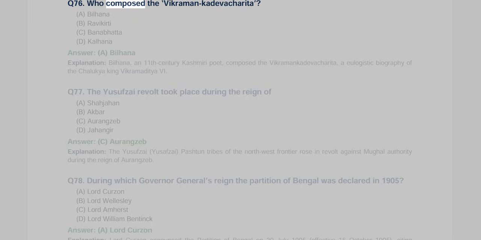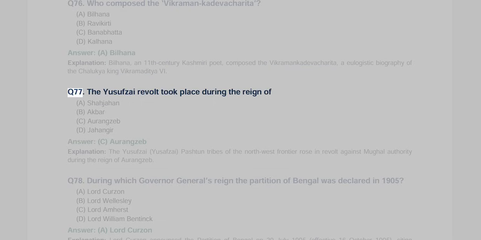Q76. Who composed the Vikramankadevacharita? A. Bilhana, B. Ravikirti, C. Banabhatta, D. Kalhana. Answer A. Bilhana explanation. Bilhana, an 11th century Kashmiri poet, composed the Vikramankadevacharita, a eulogistic biography of the Chalukya king Vikramaditya VI.